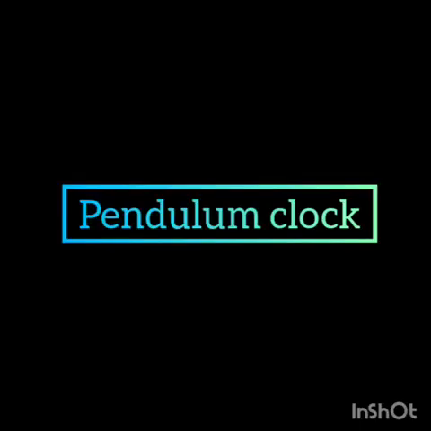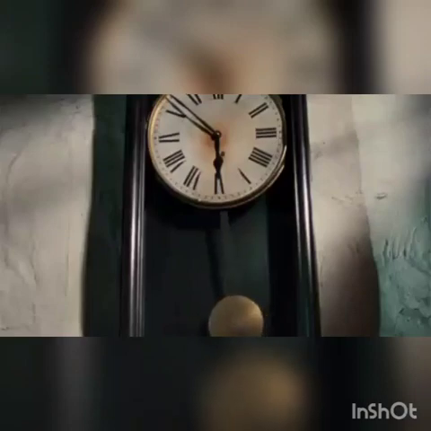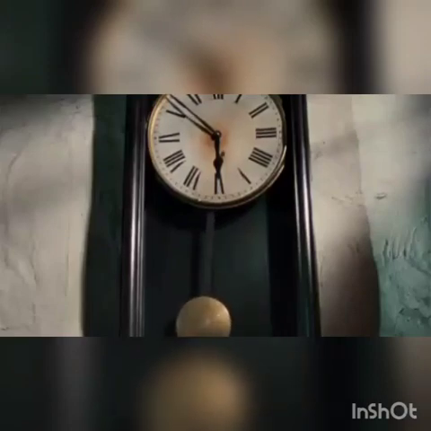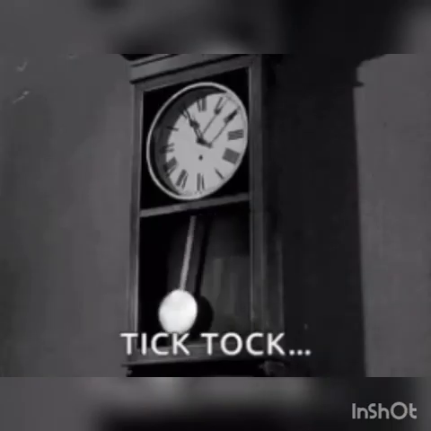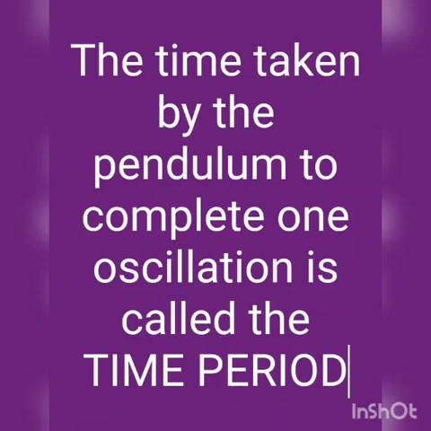Next we will discuss the pendulum clock. You will see in this diagram the pendulum clock, and the definition of time period is: time taken by the pendulum to complete one oscillation is called the time period.